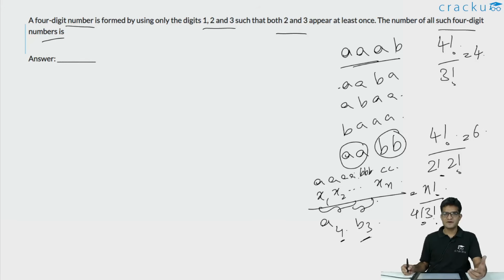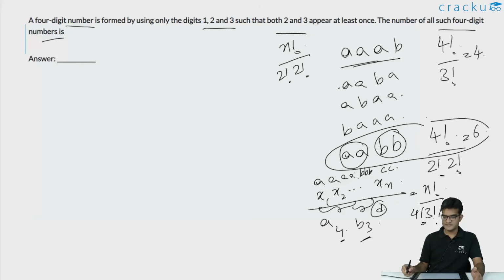If suppose there is an alphabet which is not repeated, but will be repeated only once, say there is an alphabet D which is existing only once, then you divide it by 1 factorial, but that is redundant because 1 factorial is 1. In general, if you are having all the n letters to be distinct, then the number of permutations that are possible is n factorial. But if, say, a particular alphabet is repeated 2 times, then you divide it by 2 factorial. If another alphabet is also repeated 2 times, then you again divide it by 2 factorial, and so on. For example, in this particular case, because we are having 2 A's and 2 B's, it is 4 factorial divided by 2 factorial and another 2 factorial. 4 factorial is 24, 2 factorial is 2, 2 factorial is 2, so that is 24 divided by 4, which is 6.